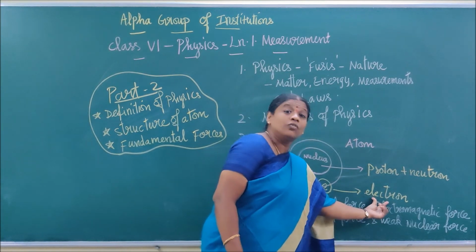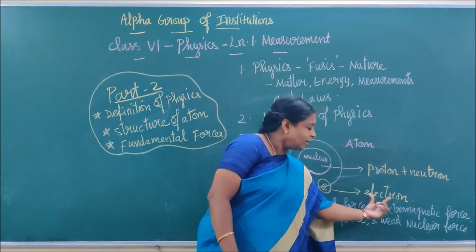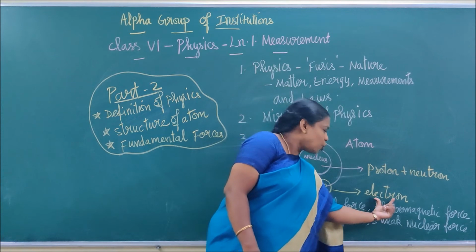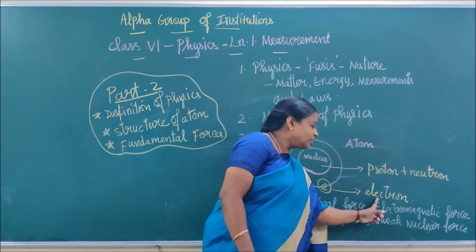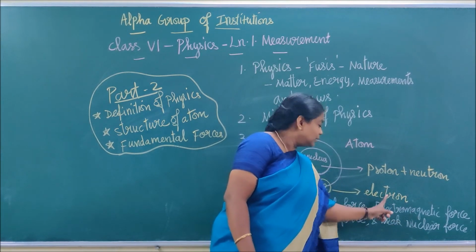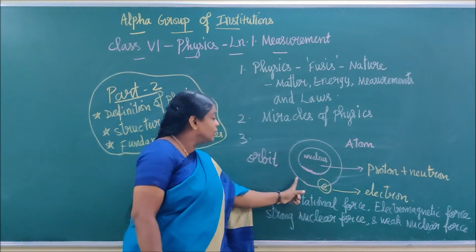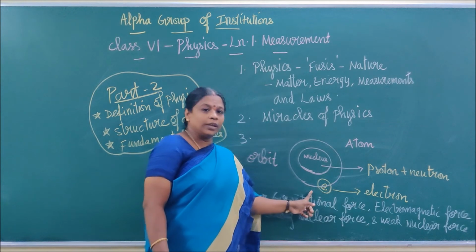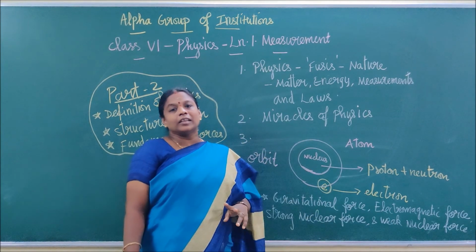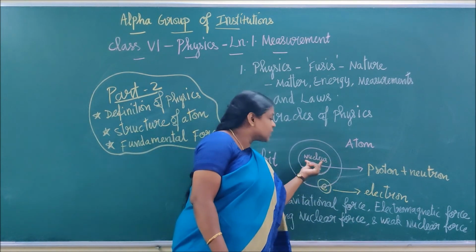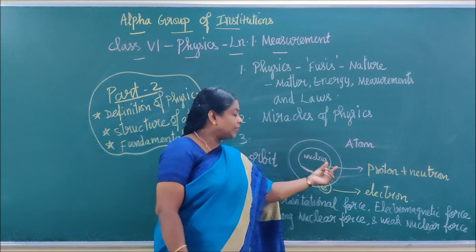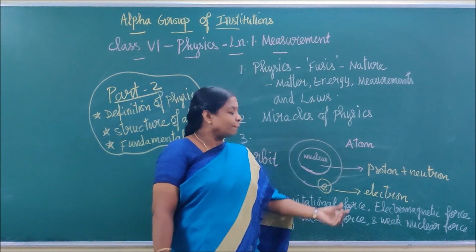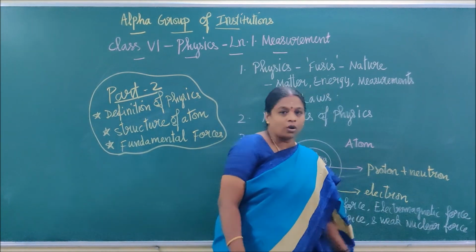Now the members of the atom are coming. One particle is called the electron. Say the word electrons: E-L-E-C-T-R-O-N. The electrons will be revolving in the orbit. There are two other particles, which will be inside the nucleus. They are called protons and neutrons. Say the words protons and neutrons.